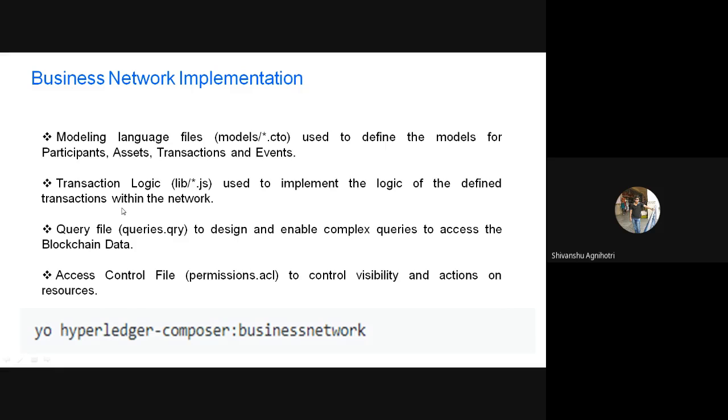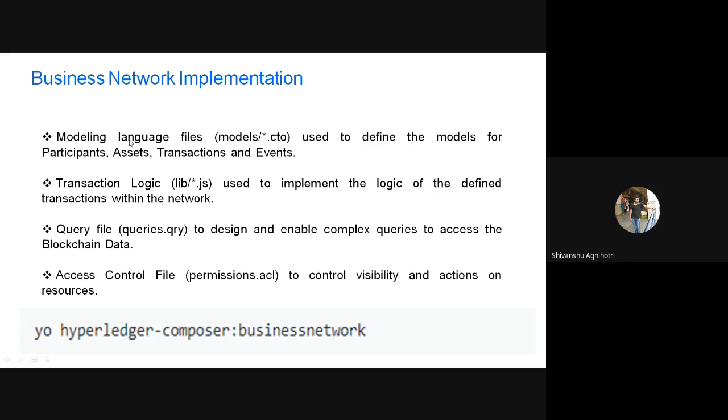You will be asked for the network name, network details, and who the owner of the network is. All of these details you need to fill. As soon as you fill these details, these folders will automatically be generated at the path you give. These are the basic business network application requirements for the implementation of the network.